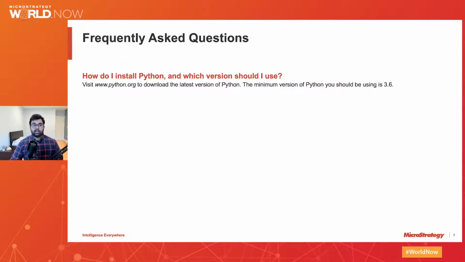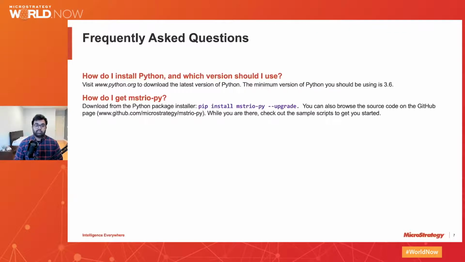And then lastly, I'd like to cover some key general information about this newest offering. First, of course, is how to install Python and which version you should use. You can download the latest version of Python at www.python.org, which is run by the official Python Software Foundation. The Mysterio Py package is certified with Python 3.6 and higher.